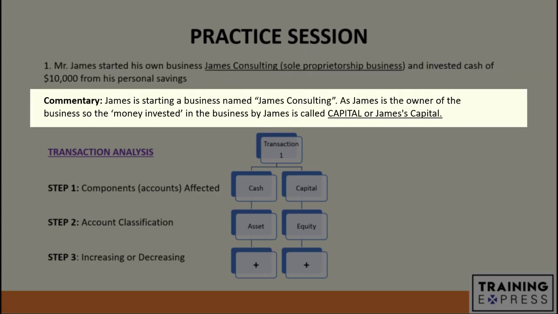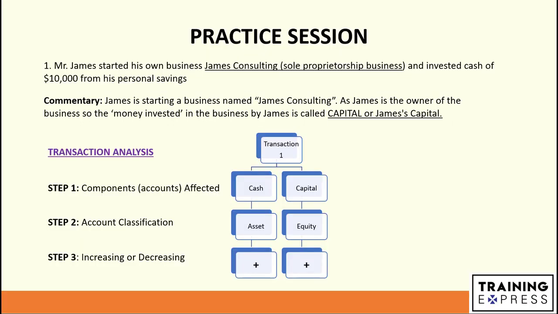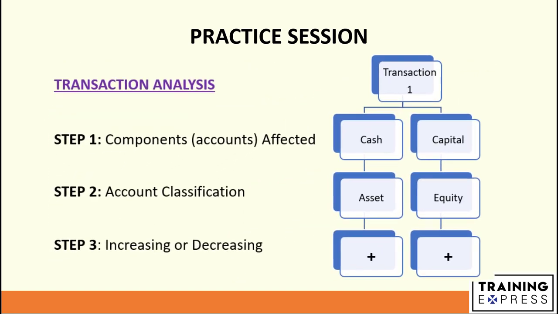Commentary: James is starting a business named James Consulting. As James is the owner of the business, the money invested in the business by James is called capital, or James capital. Now let's do the transaction analysis here. Step number 1, we will try to identify which components of the balance sheet equation are affected in this transaction. We can see Mr. James brought cash into the business, and in return the business is giving a claim on the business resources to Mr. James in the form of capital.